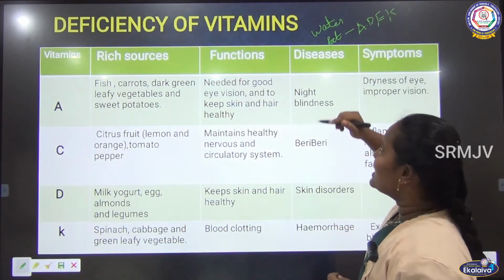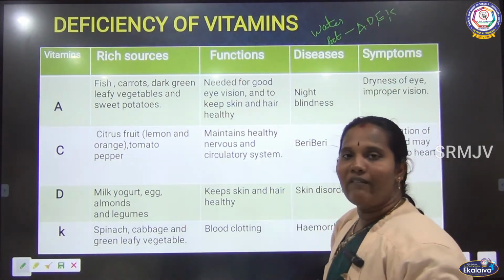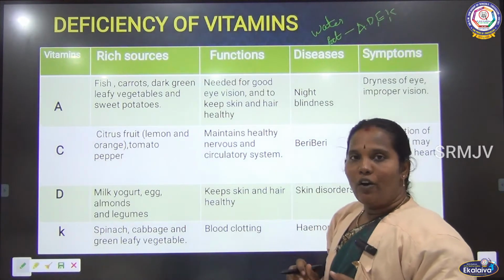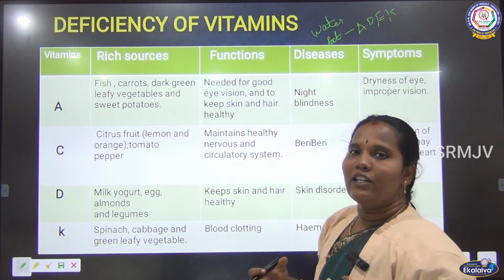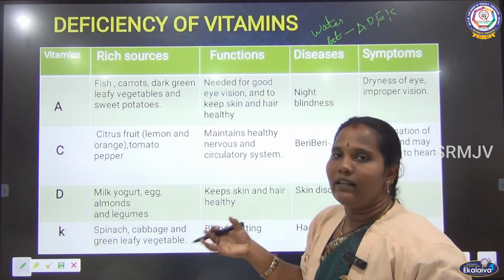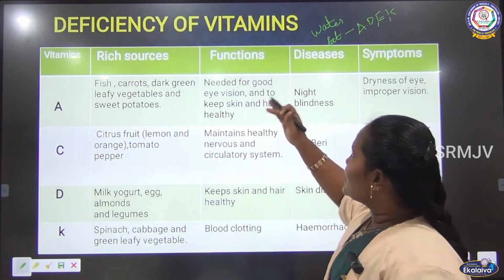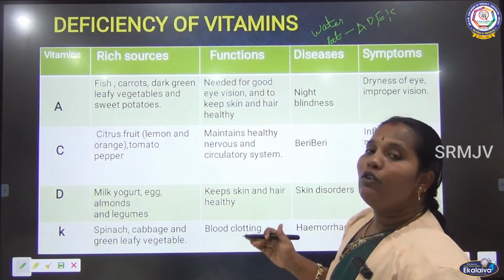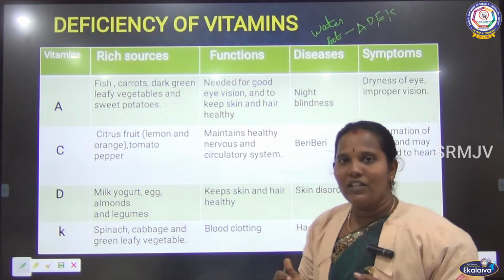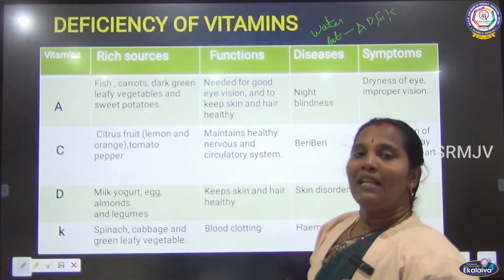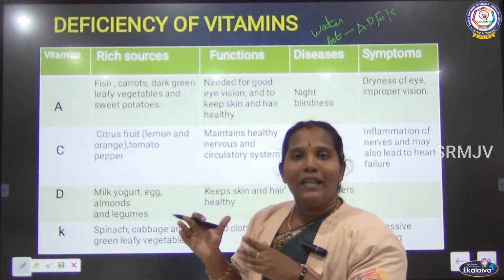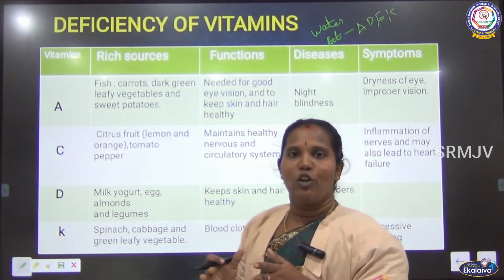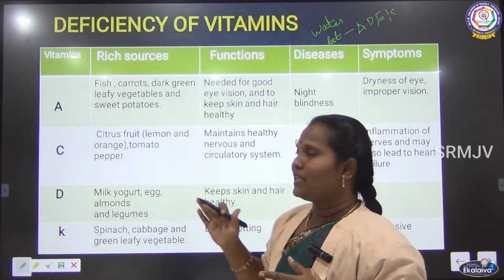Next one is the water soluble vitamins. These water soluble vitamins are not stored in our body. While we eat the food, we can get the energy directly, and they can dissolve in water. Suppose we have a deficiency. Deficiency means the lack of a particular nutrient for a long period of time, and it causes deficiency diseases.